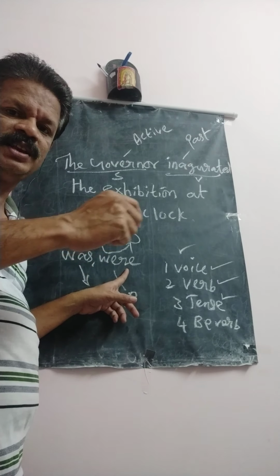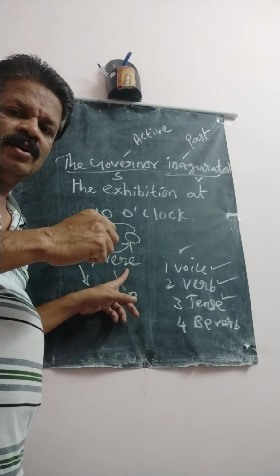It's not 1 to 3. Here number means singular or plural. If your subject is singular, you have to use the singular verb was. If your subject is plural, you have to use were. So you must select the be form verb as per the number of the subject.